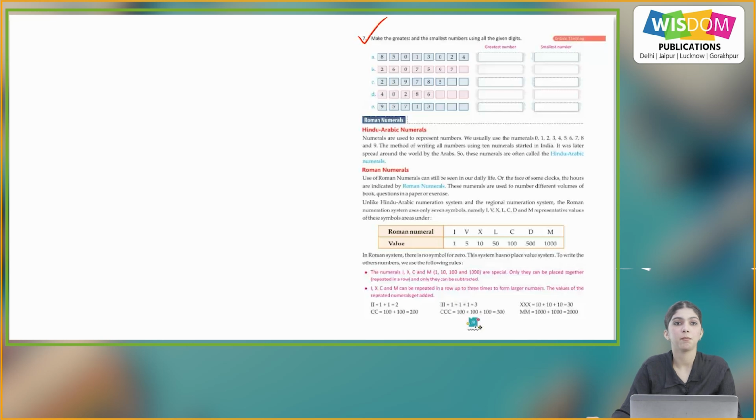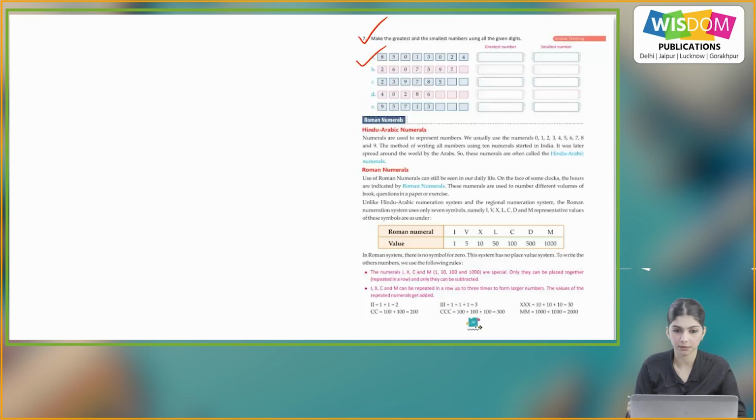Now question number 7, make the greatest and the smallest number using the given digits. So using these given digits, we have to make the greatest and smallest number. A part, we have the digits 85013024. So we will start with the greatest digit and then go to the smaller one.